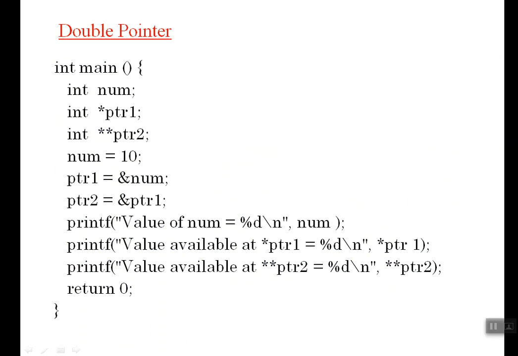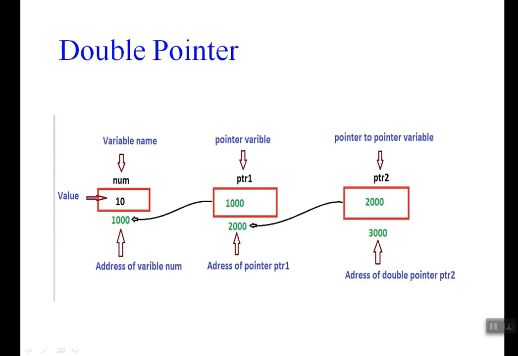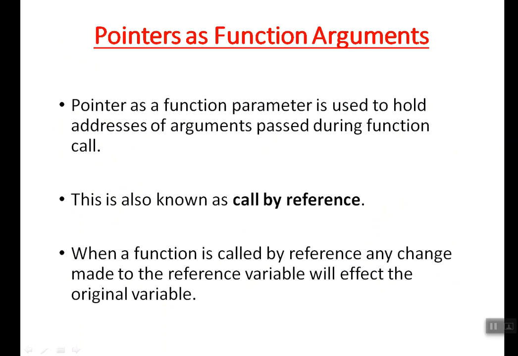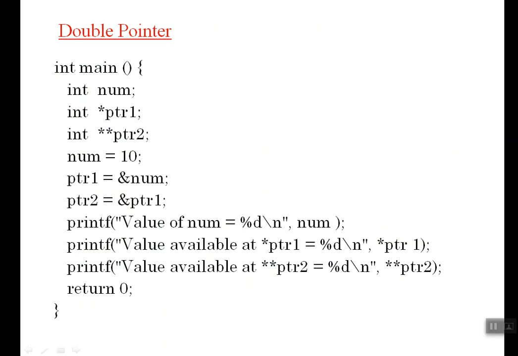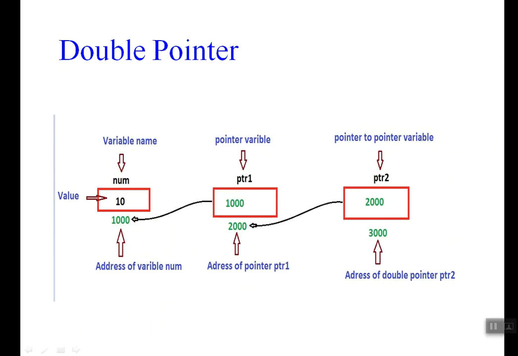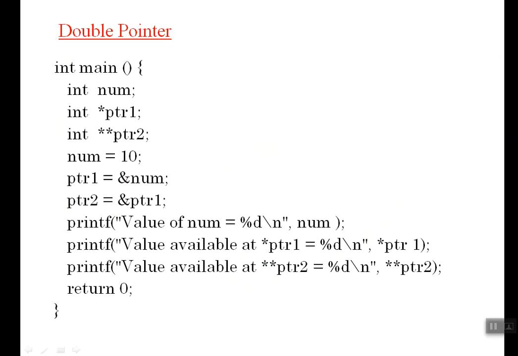Star ptr1 can take the value at ptr1. What is the value at ptr1? Because ptr1 contains the address 1000. From that address, what value do we have? 10. And then double star ptr2 also will take 10. What is double star ptr2? What is star ptr2? Star ptr2 is, from this address what value do we have? 1000. Right?